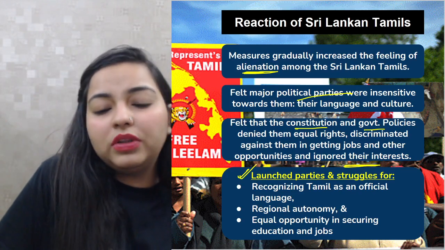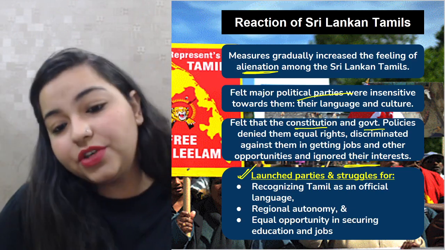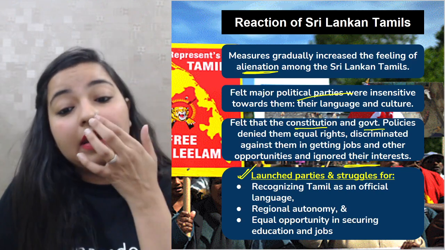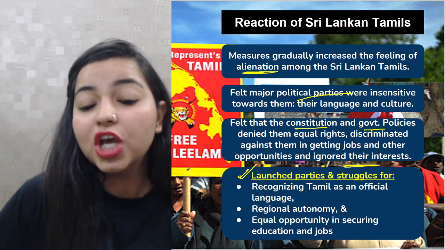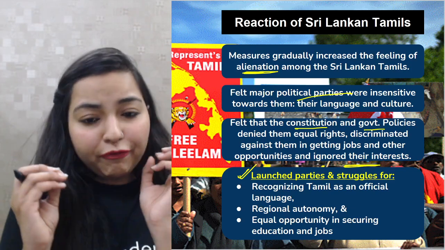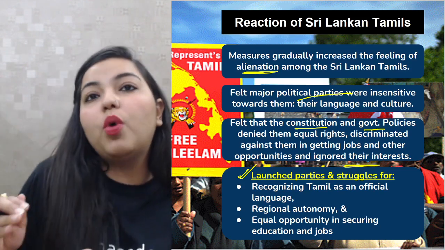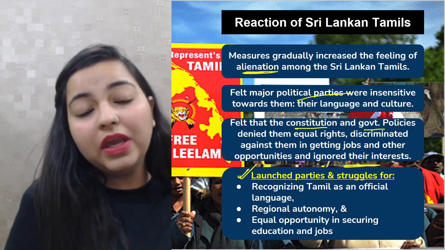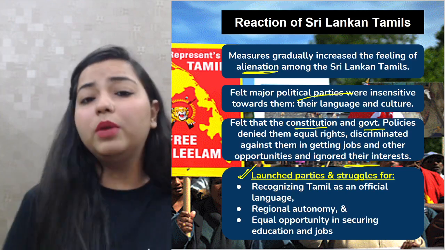So what did they do? They also had to raise their voice against it, right? So they launched many parties, they launched many struggles, and they wanted the Tamil language also to be recognized as the official language. They also wanted regional autonomy. They were like, okay, even if you want to keep Sinhalese as a major community, or you want to give powers to that, give us a separate regional autonomy, give us powers within a particular region, and we will be happy.